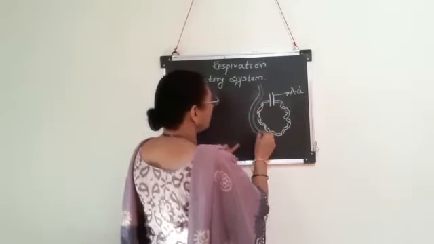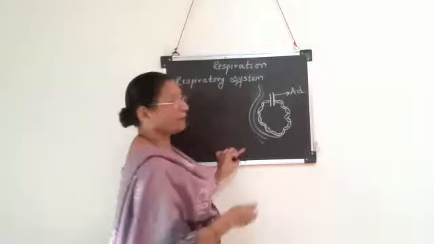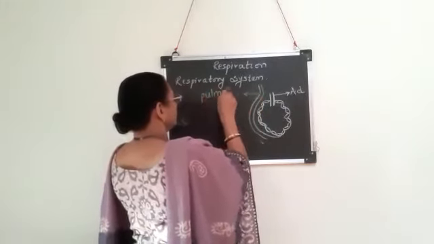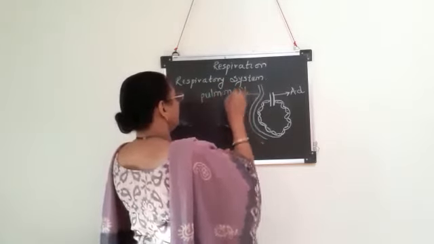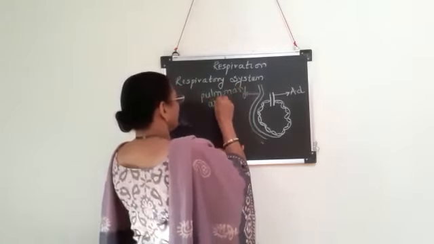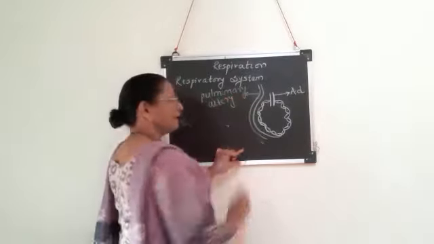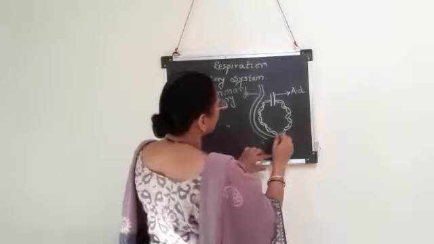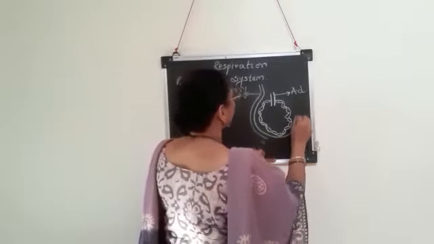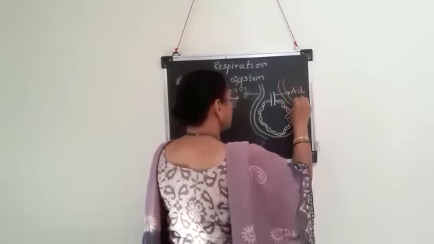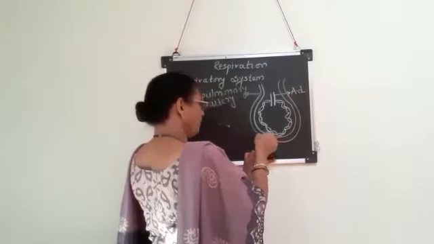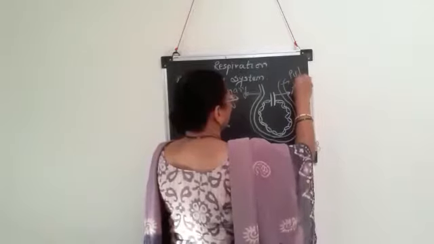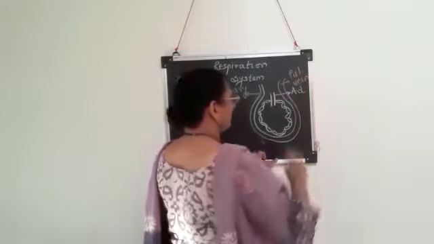In school level you might have studied that this pulmonary artery carries impure blood, or we can say deoxygenated blood. This pulmonary artery divides and redivides and rejoins to form another blood vessel, which becomes the pulmonary vein.